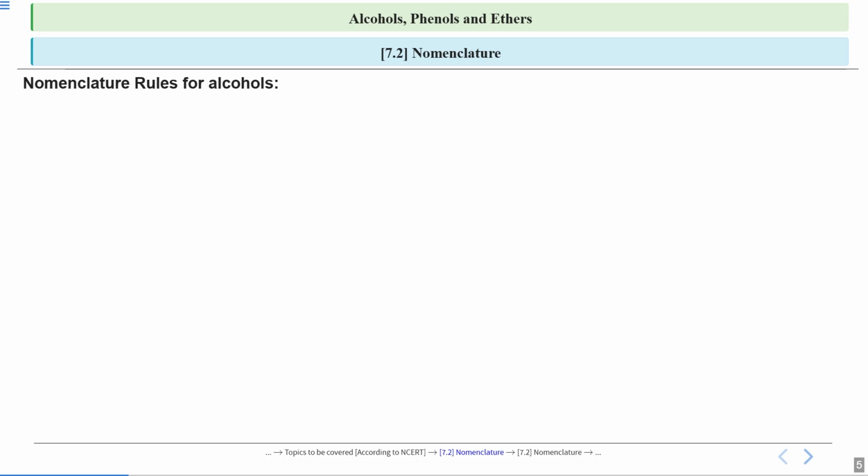Okay, so let's begin with today's lecture. Today we are going to cover the nomenclature for alcohol, phenols and ethers. Now, this nomenclature is important, that is, how you are going to name the alcohol, phenols and ethers. There is a certain set of rules that we follow while naming these compounds. So let us see how we name these compounds.